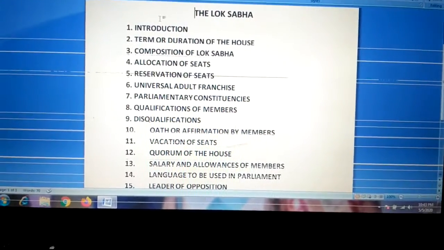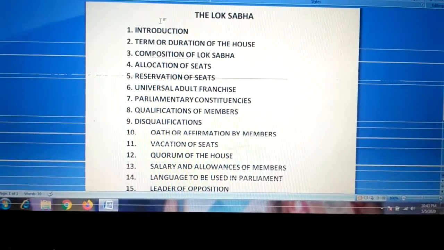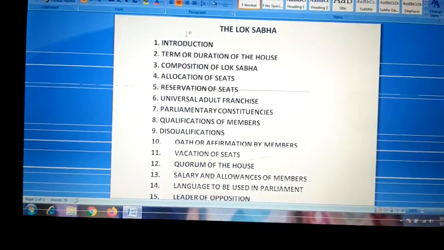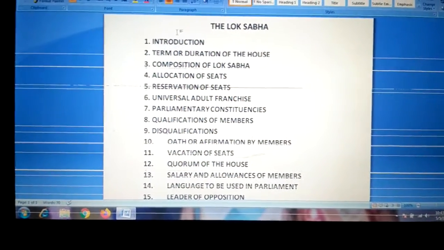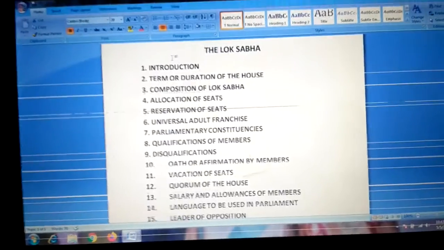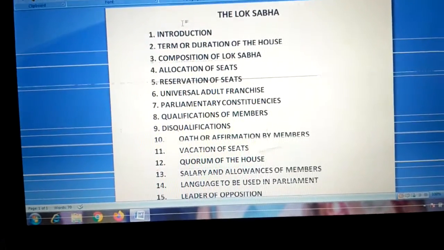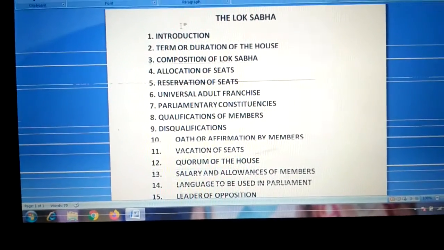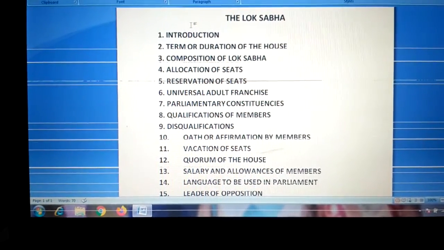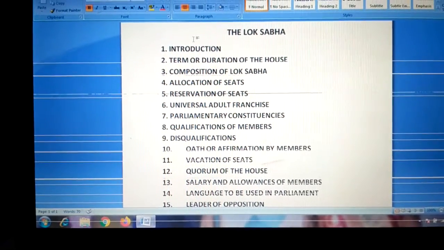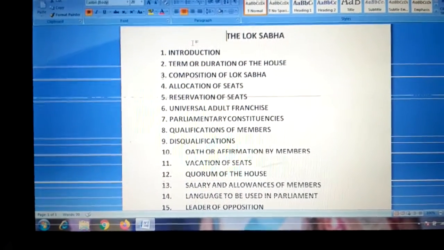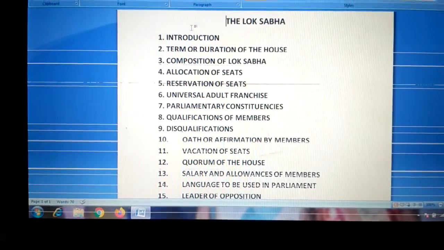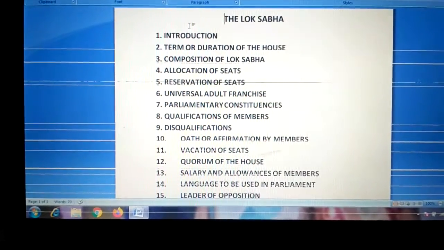If a person has ceased to be a citizen of India, or is involved in any crime, the person can be disqualified. And if one is so disqualified under any law made by Parliament. So these 5 points are here.